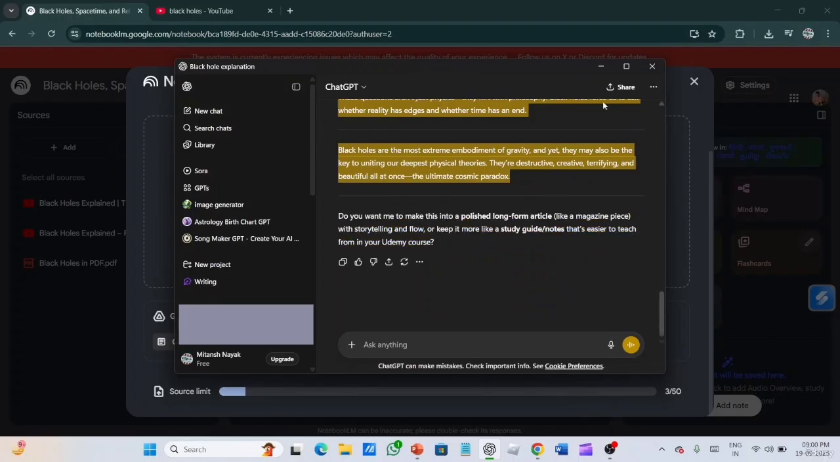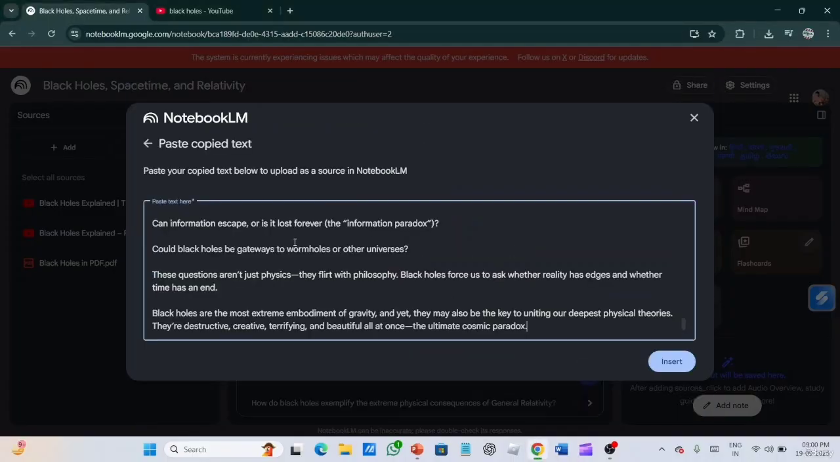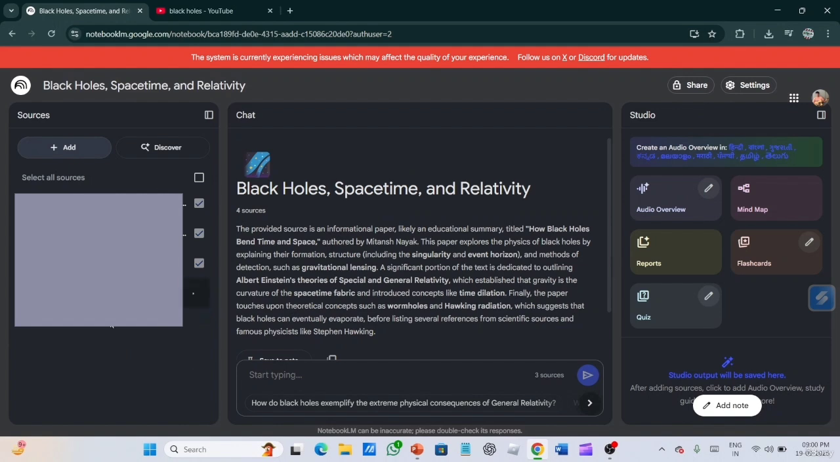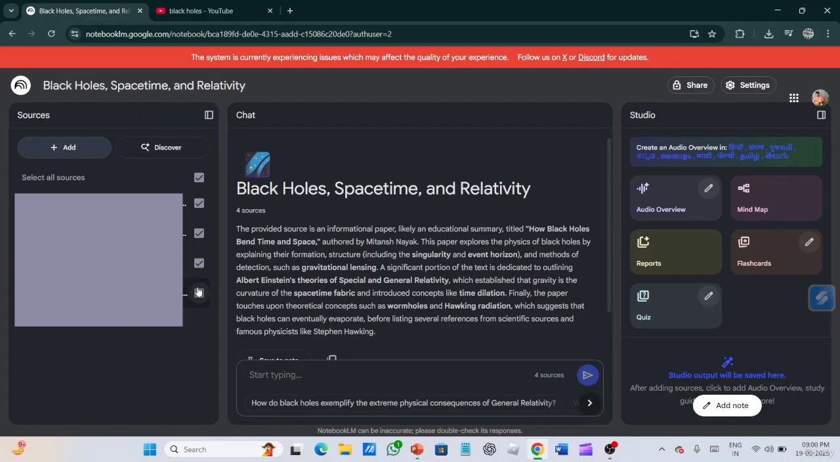So I have copied an article from here, and now let's paste the copied text. So this is an article, a copy text which I made with the help of AI. Now, like this, we can add so many sources to it. If we have a blog or a website, we can also put it. If we have a Google document, we can also put it through Google Drive. So like this, we can put so many sources over here.